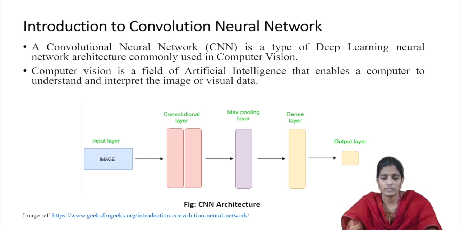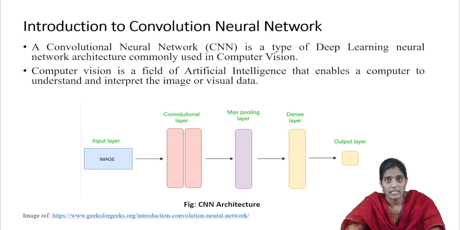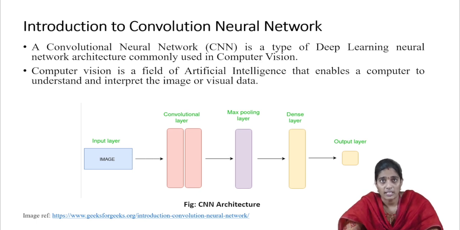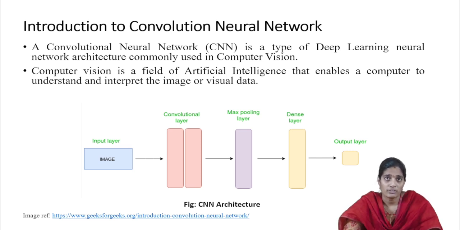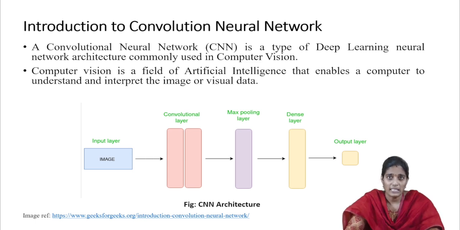Coming to the architecture of CNN, the first one is the input layer. After giving the input, that input moves on to the convolution layer. Convolution layer is the key step in this architecture. After that, we perform the max pooling. Finally, the dense layer. Finally, it is going to give the output.